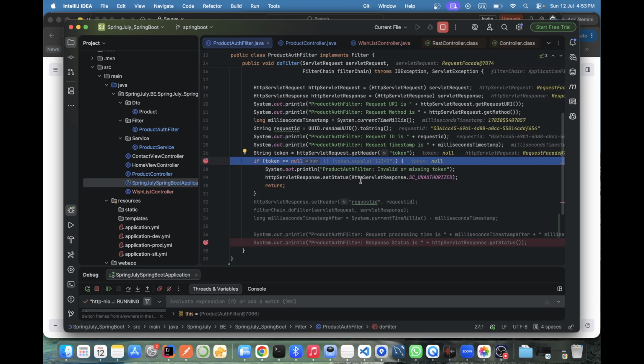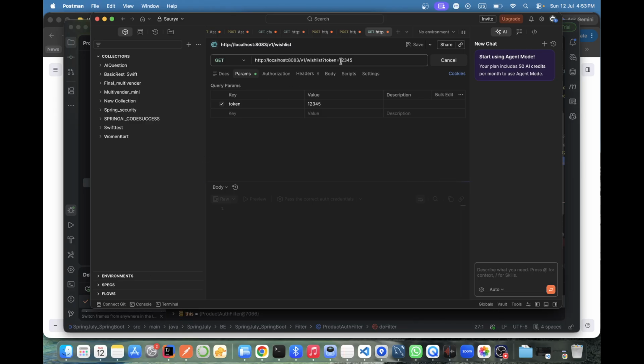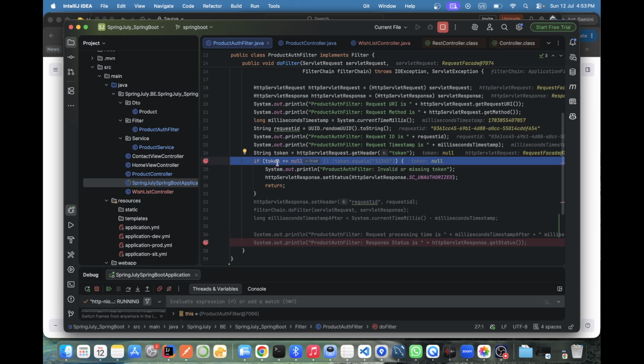Okay, it's coming here. Same filter. This URL I hit, wishlist one. It came to the same filter, but we made something wrong. That is why it's not able to access. Let's see what is wrong.